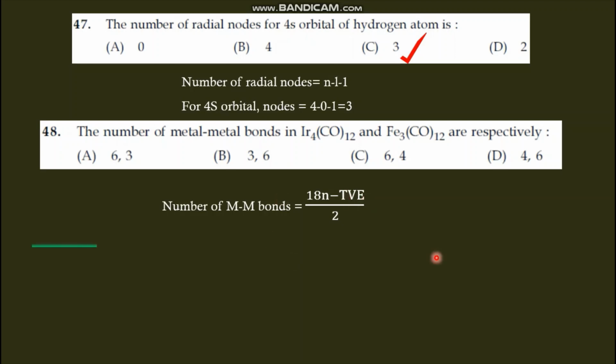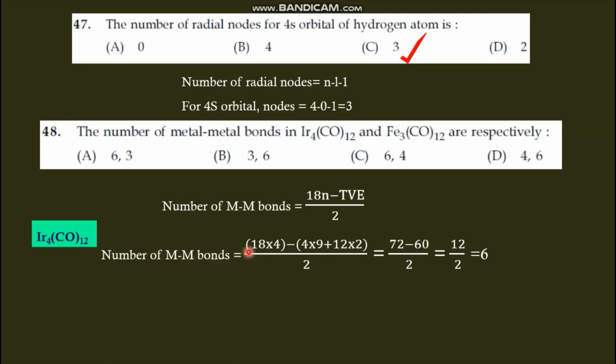So for Ir4(CO)12, the number of metal-metal bonds is given by, here n value is 4, then 18 into 4 minus total valence electron. Iridium total valence electron is 9, so 4 into 9 plus 12 carbonyls are there, each contributing 2, so 12 into 2, divided by 2. 18 into 4 minus 4 into 9 plus 12 into 2. Then we will get an answer 72 minus 60 divided by 2, that is 12 by 2, that is equal to 6.